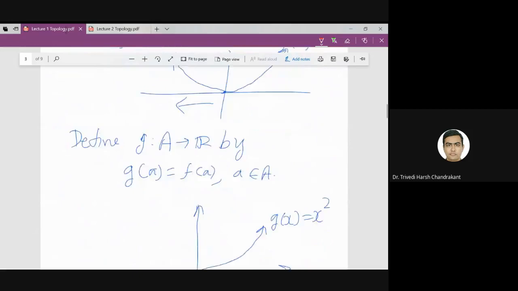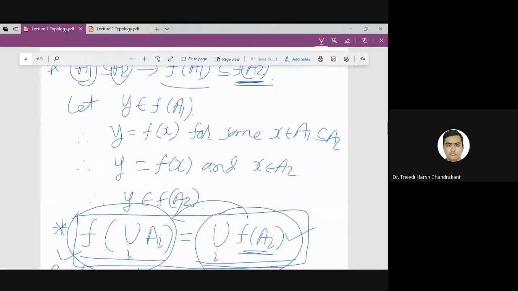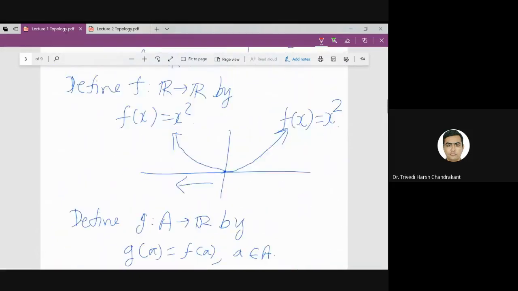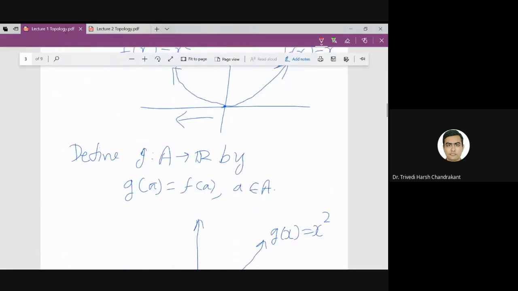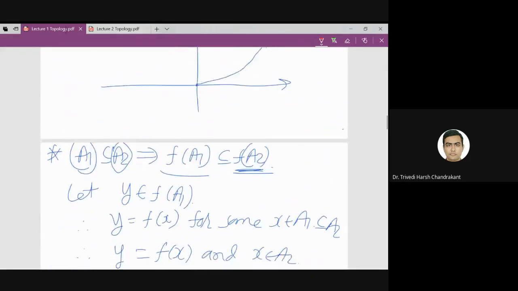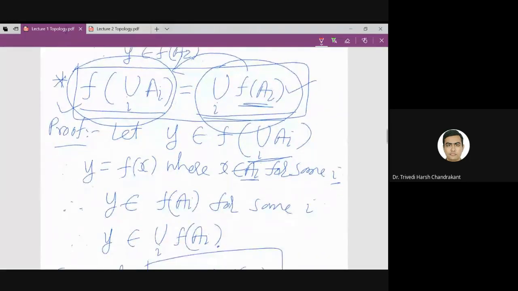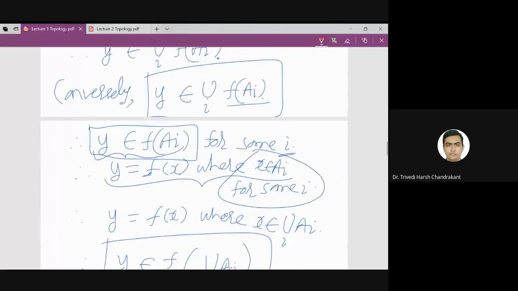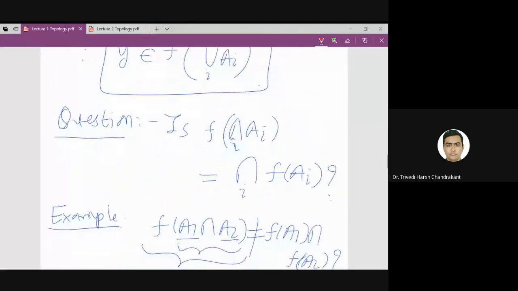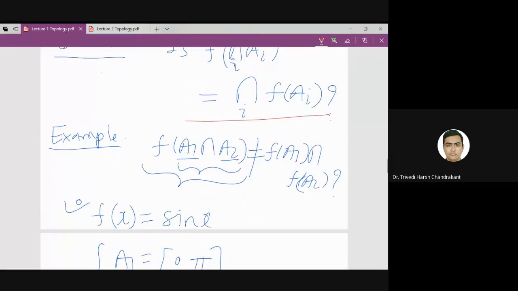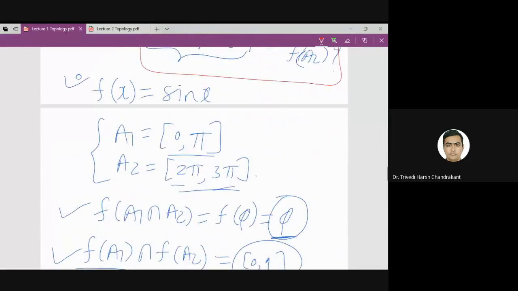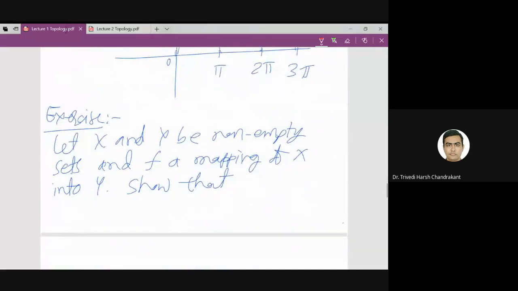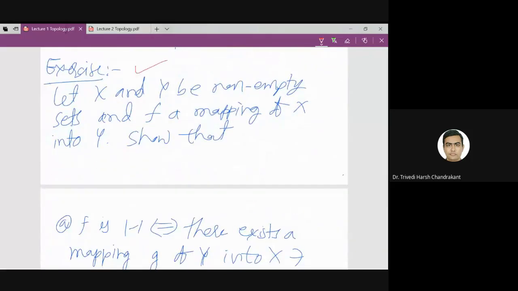Here we are interested in several properties, like if the function is continuous, whether the restriction is continuous, and these basic properties of functions: whether they preserve the union, whether they preserve the intersection. We noted that the intersection is not preserved in general, but whenever the function is one-to-one, that is true.